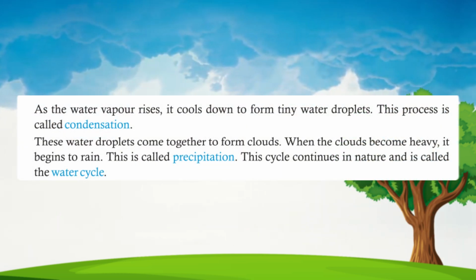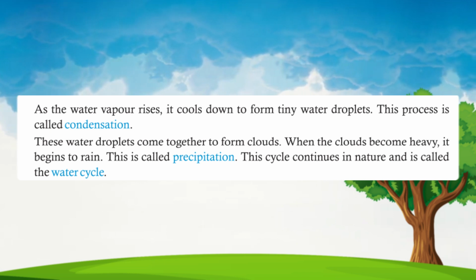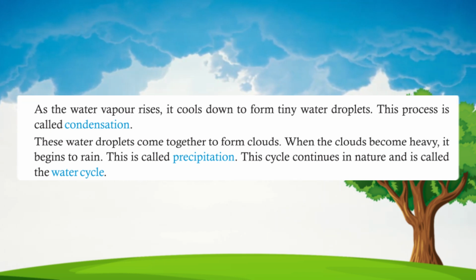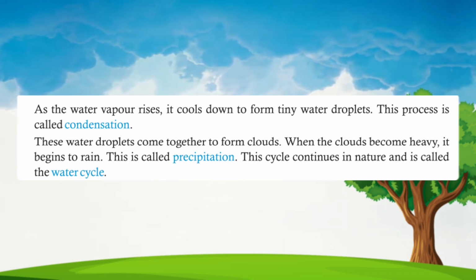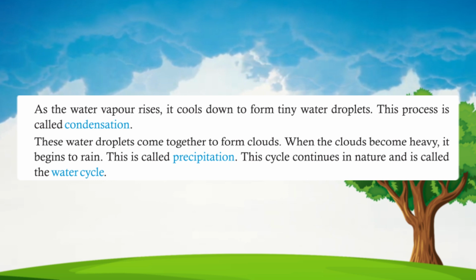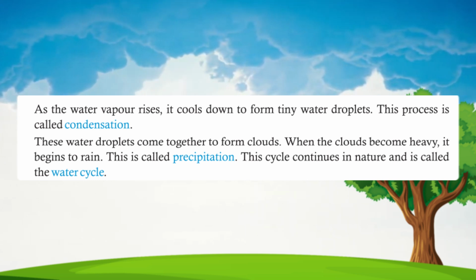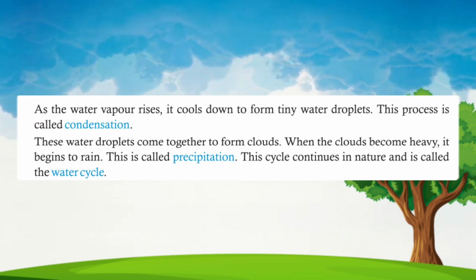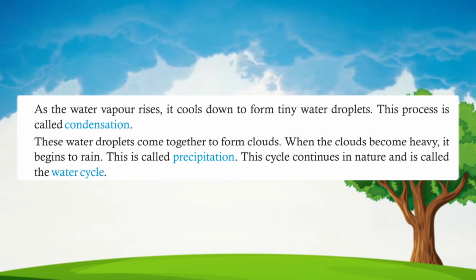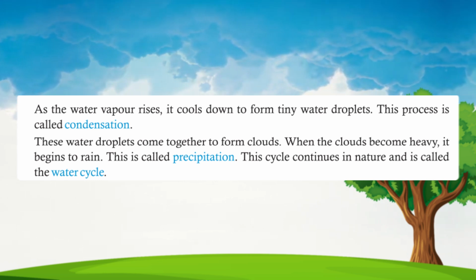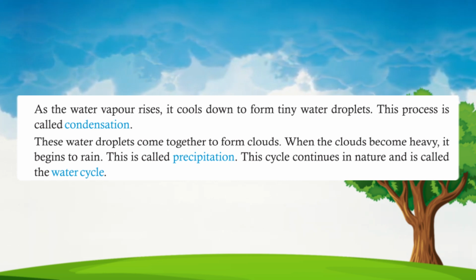As the water vapor rises, it cools down to form tiny water droplets. This process is called condensation. These water droplets come together to form clouds. When the clouds become heavy, it begins to rain. This is called precipitation. This cycle continues in nature and is called the water cycle.